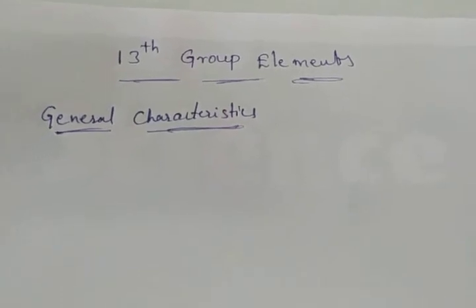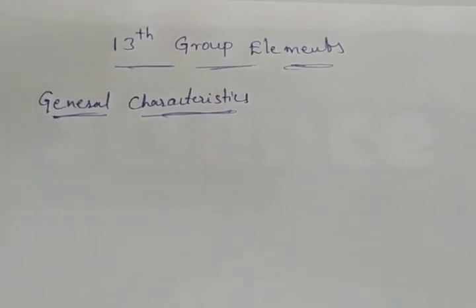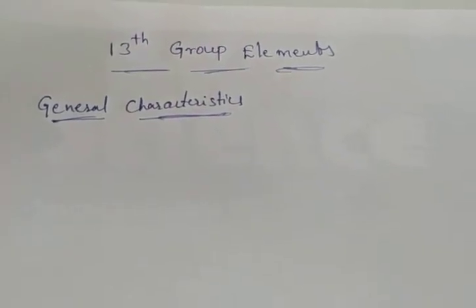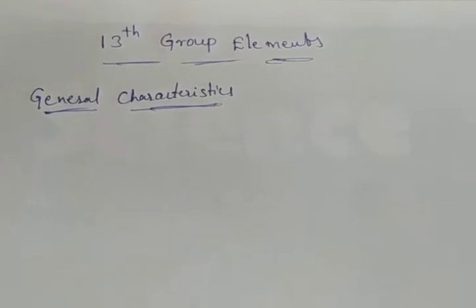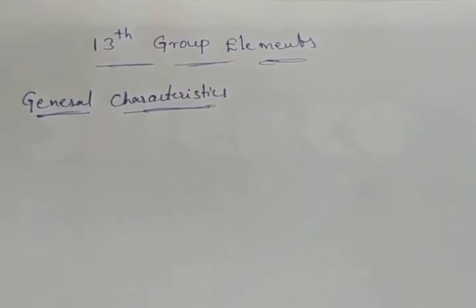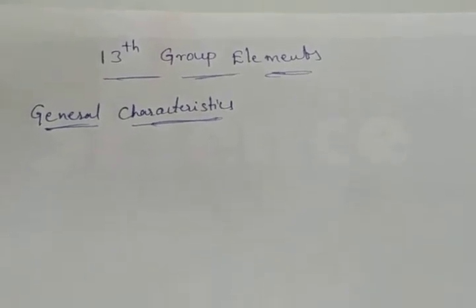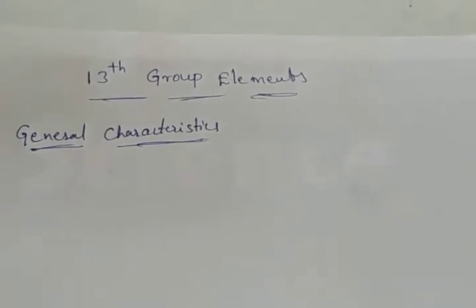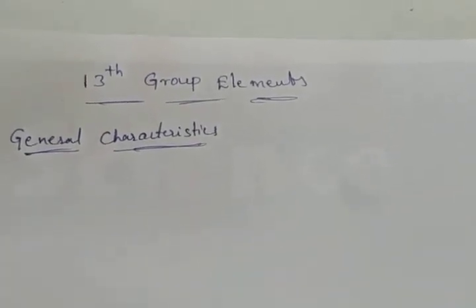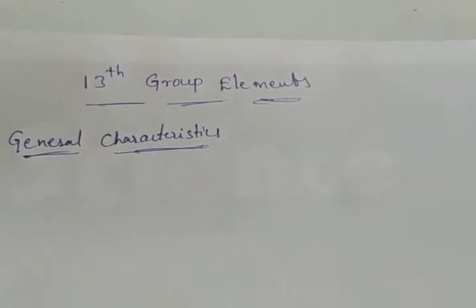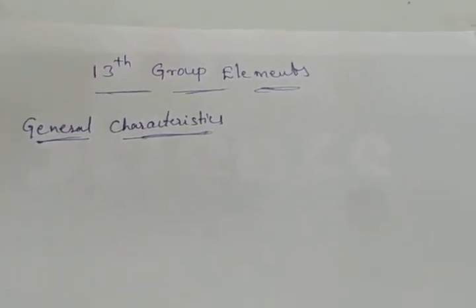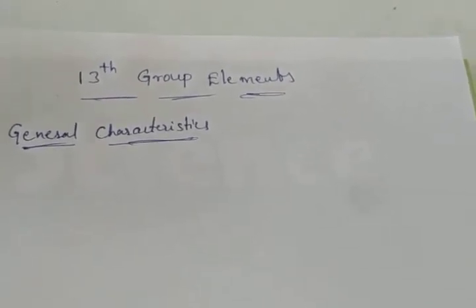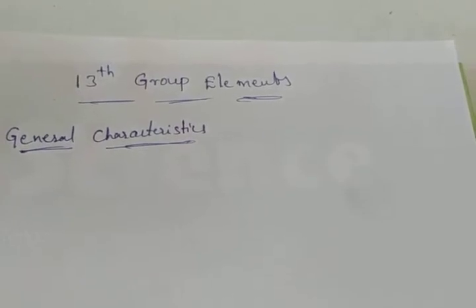In general characteristics, we have to discuss what elements are there in the 13th group, their electronic configuration, their occurrence, how these elements occur, oxidation states and their properties. These are what we have to discuss under general characteristics. First of all, which elements belong to the third A group, or 13th group? Boron, aluminium, gallium, indium and thallium. These belong to the third A group of the periodic table.